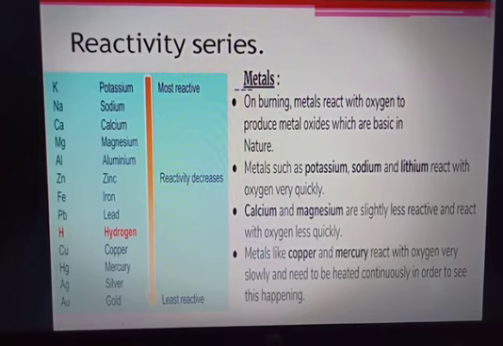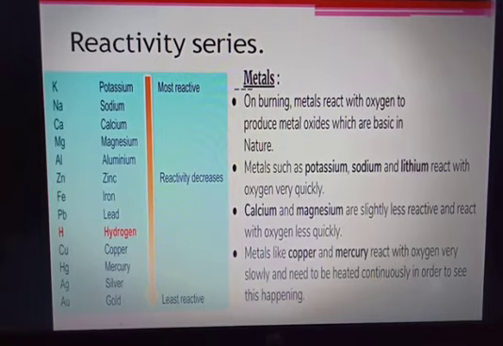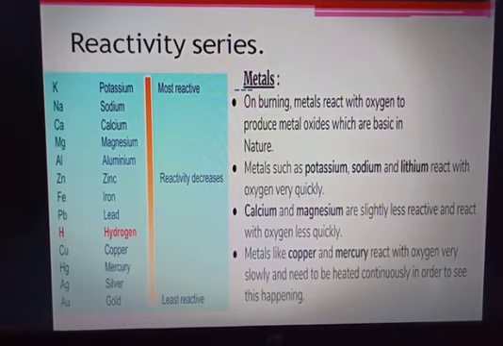Now if we talk about elements like magnesium, aluminium, zinc, lead, copper, they do react with oxygen, but they react a little differently. When I say differently, it means that at room temperature, when they react with oxygen, the surface gets covered with a thin protective layer of oxides. Okay, what happens when this layer is formed? This layer actually protects the inner part from being oxidized. Alright, so this is how they react with oxygen.